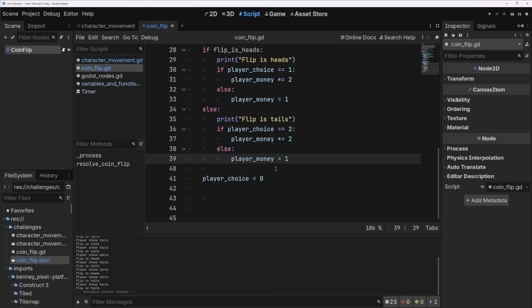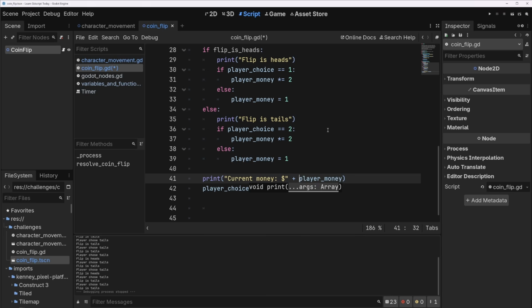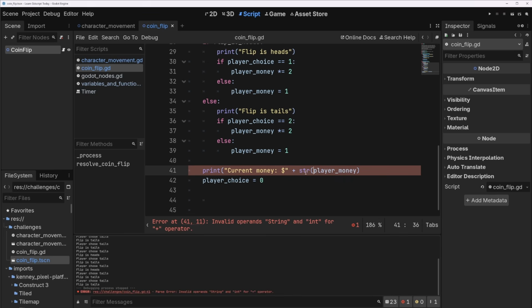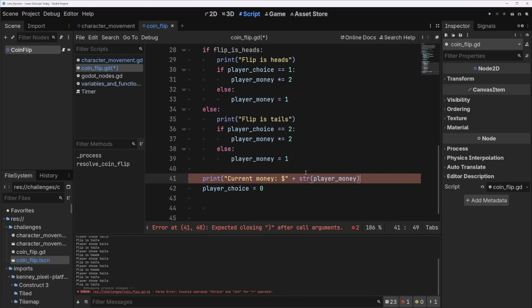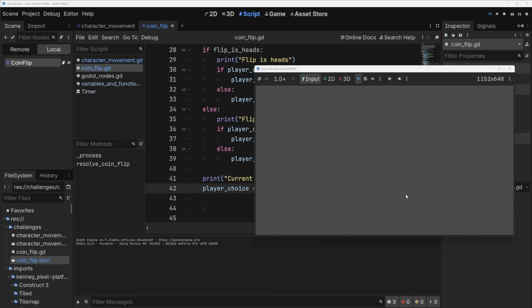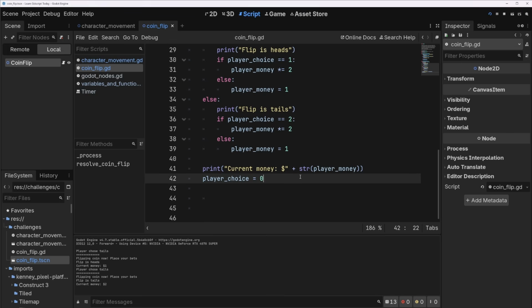Okay, and then I think we should print player money at the end here. We'll print current money, dollar sign, and concatenate it. And we need to turn this into a string if we're doing concatenation. Okay, I'm going to press play. I'll press T, so we fail, we succeed, fail, succeed. It's kind of fun. It's like gambling. We need a button that makes them leave, right? Like walk away with their winnings at the casino. Pretty addictive. So this is functioning now.